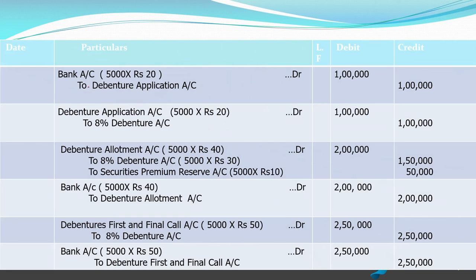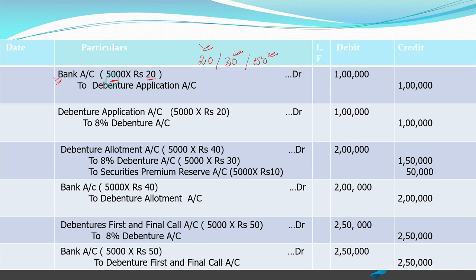You see here, when the amount of application will be received, the entry will be 5,000 into 20. That means 5,000 debentures of rupees 20, which is the application money. It was to be given in three different installments, that is 20 rupees with application, 30 rupees with allotment and 50 rupees with first call.